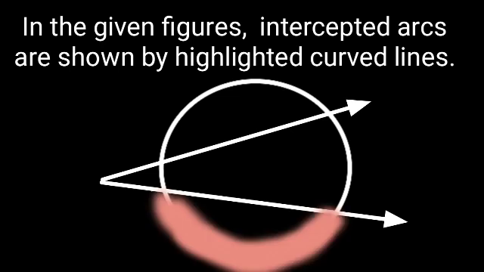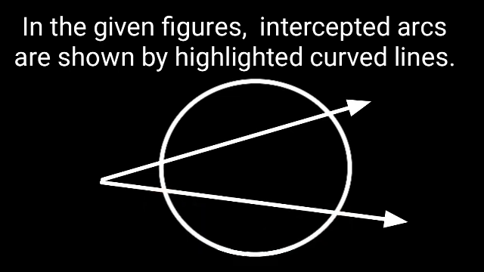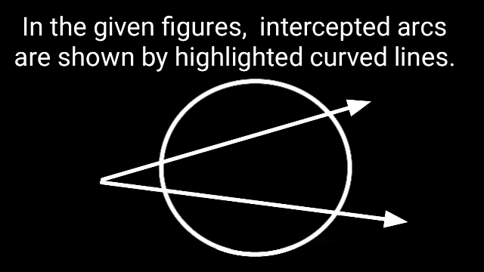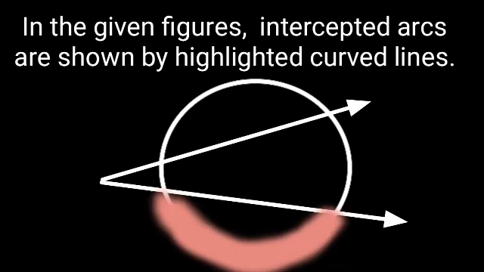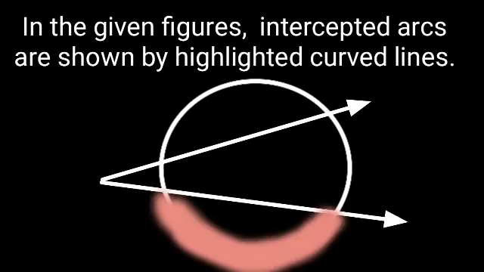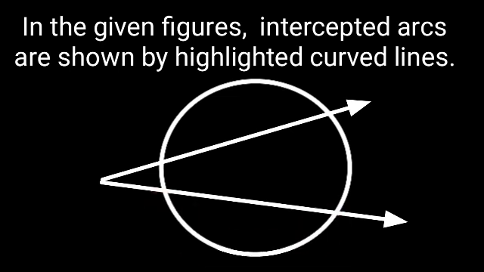Now consider this curve. This curve is also not an intercepted arc because points on the curve are not interior to this angle.